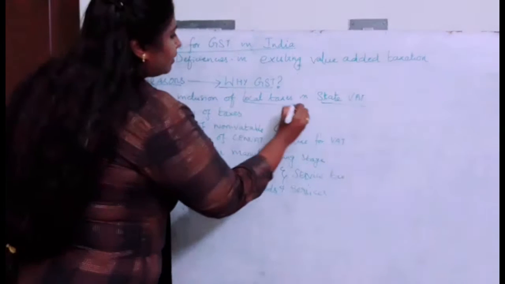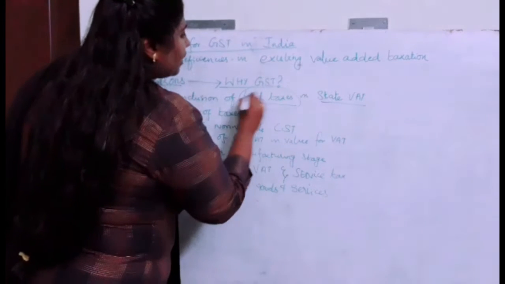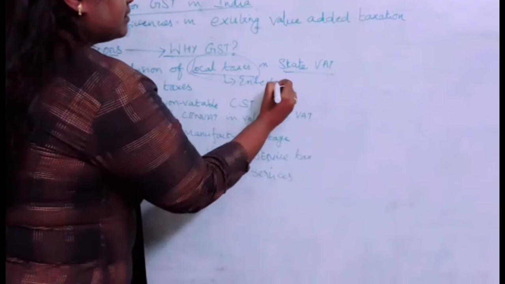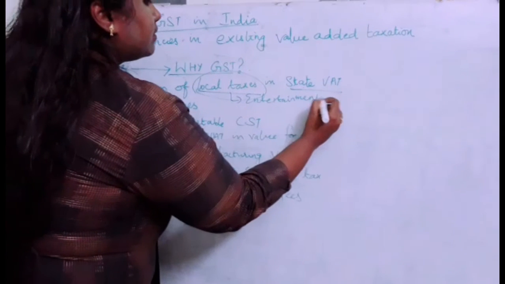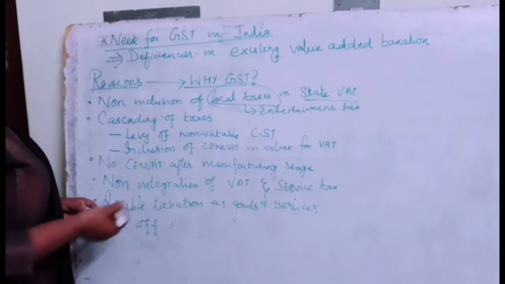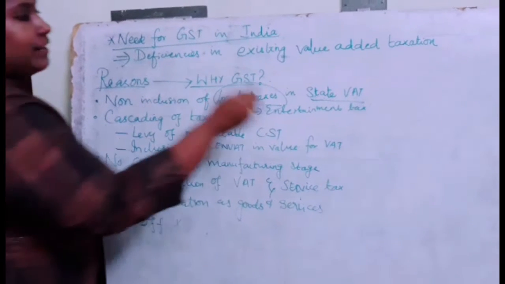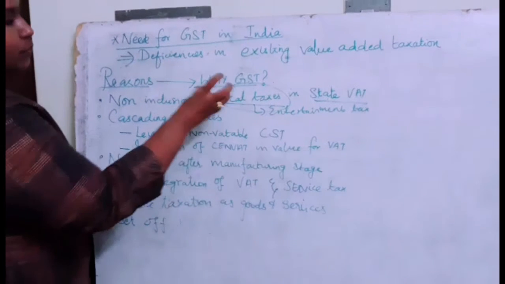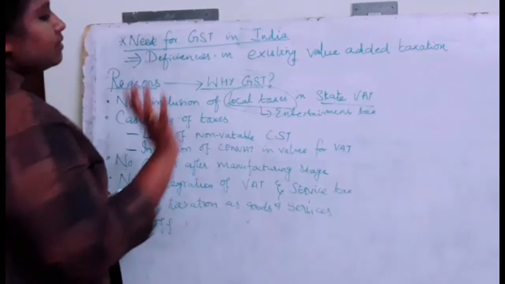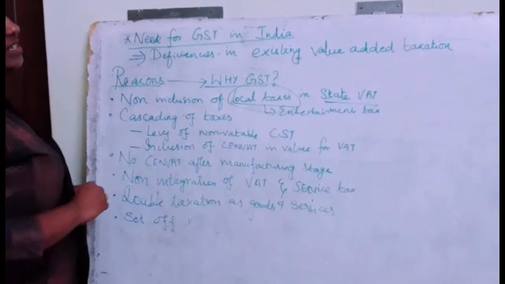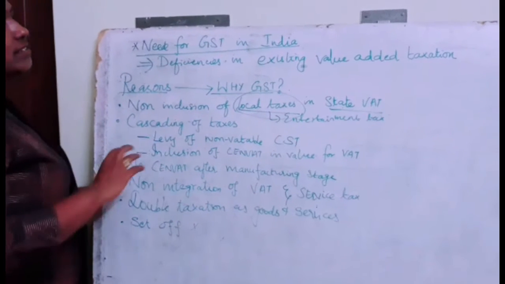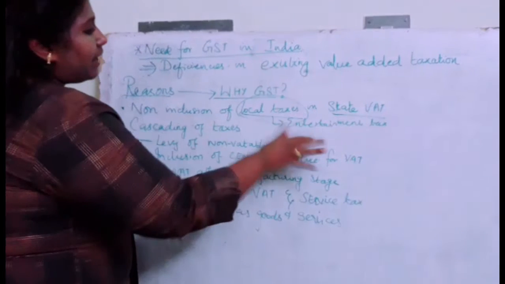Whenever you are paying state VAT, many local taxes are not included under the VAT, for example, entertainment tax. This is levied on your cinema ticket or any amusement park ticket. Whatever entertainment tax you pay to the local bodies is not included in the state VAT system. This is one major thing. After the introduction of GST, this entertainment tax has been merged with the GST. There is only one tax. It's not like you have to pay both state VAT and entertainment tax.